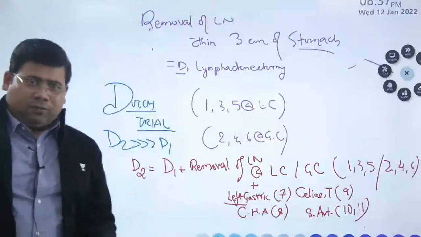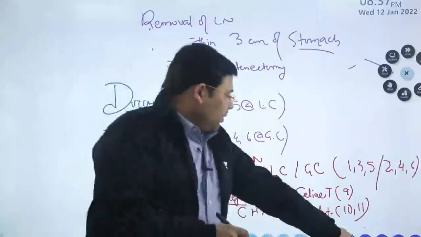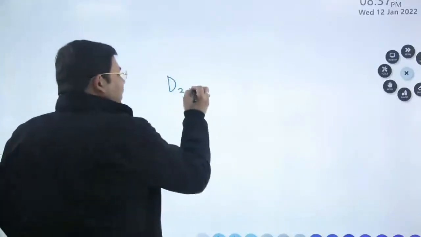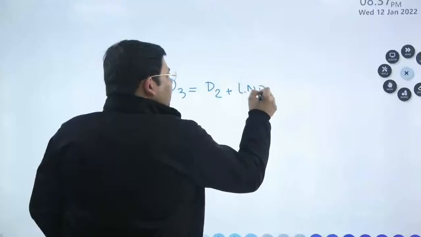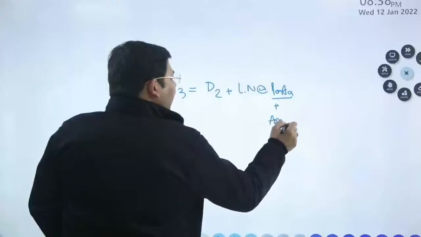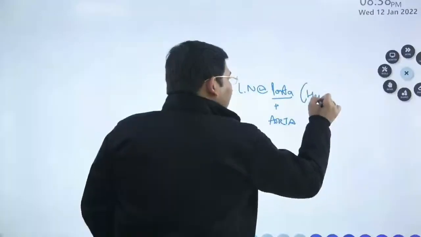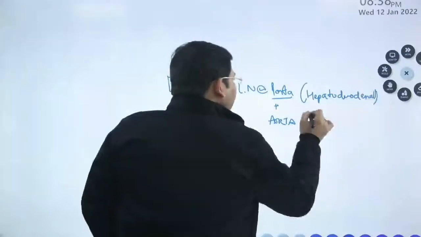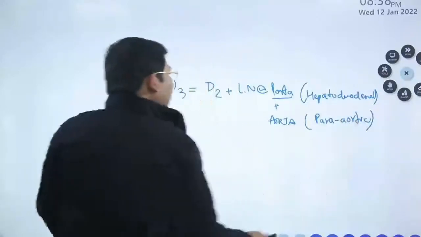We have D3 also. What is a D3? D3 is not practiced in the majority of centers. D3 is a D2, and along with that, you are going to remove the lymph nodes along the porta. So para-aortic lymph nodes and hepatoduodenal lymph nodes you are removing.